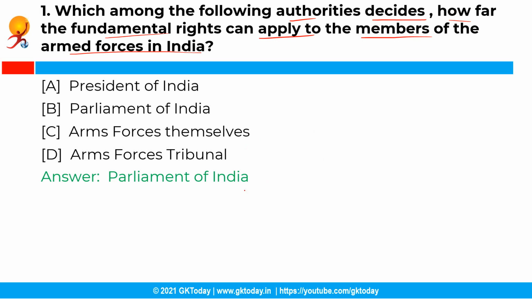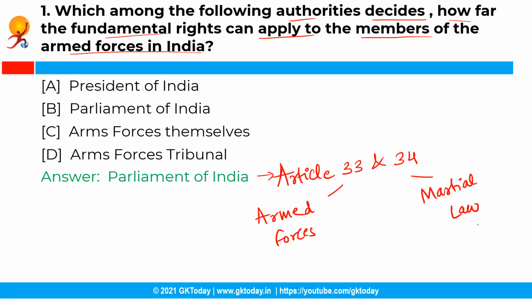See, to decide how far the fundamental rights can apply to the members of the armed forces in India, it is the prerogative of the Parliament under Article 33 and 34. So these articles empower the Parliament to restrict, modify or abrogate the fundamental rights to the members of the armed forces, paramilitary forces, police forces, members of intelligence agencies and similar services.